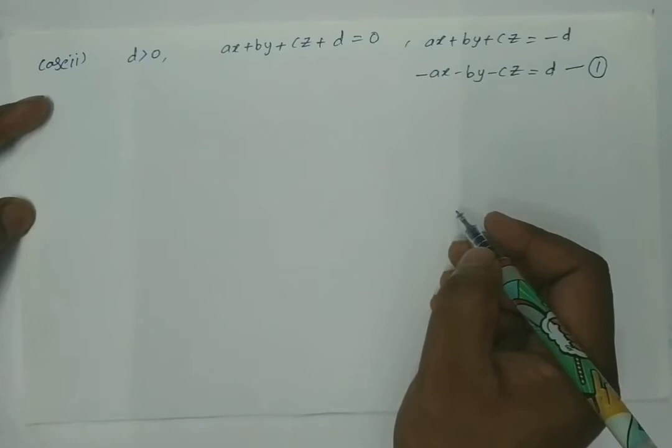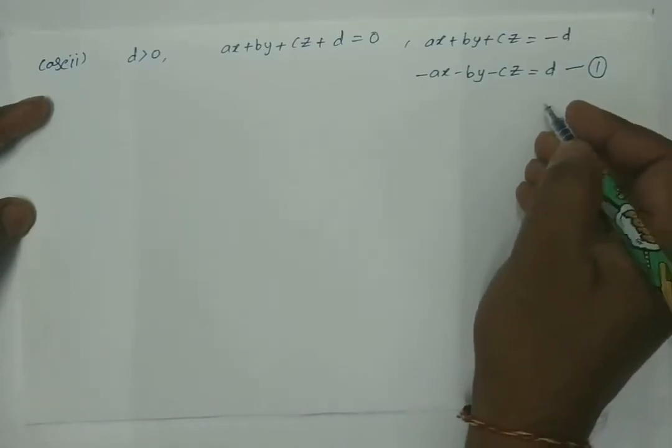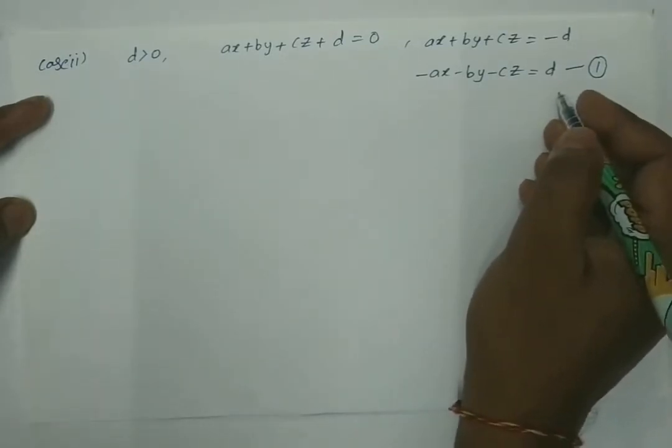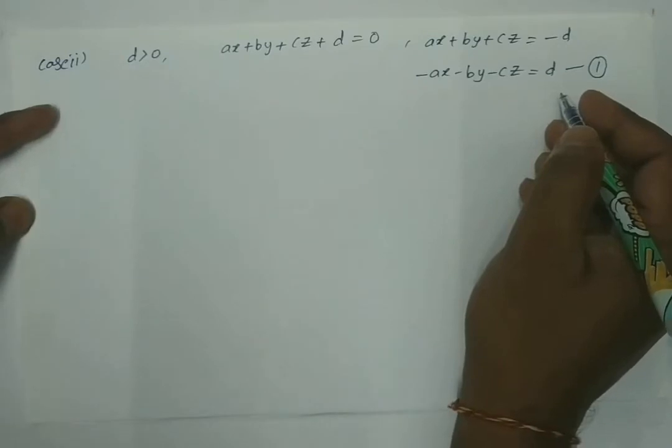Now let us divide throughout equation 1 by under root of a square plus b square plus c square.